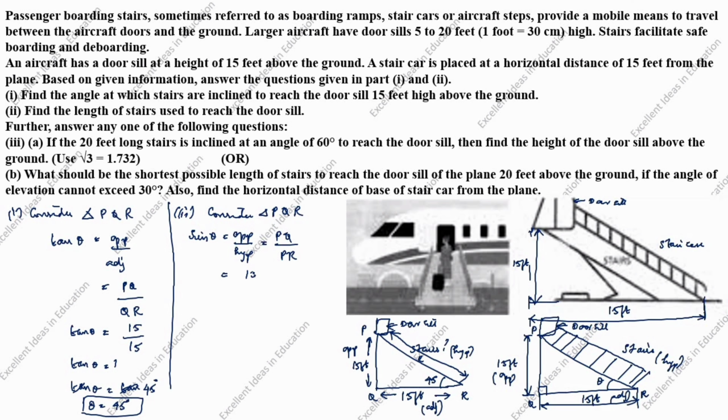PQ value is 15. PR value we need to find. Sin 45 degree is 1 by root 2 equal to 15 by PR. PR goes this side, root 2 comes this side. PR is equal to 15 root 2 feet.